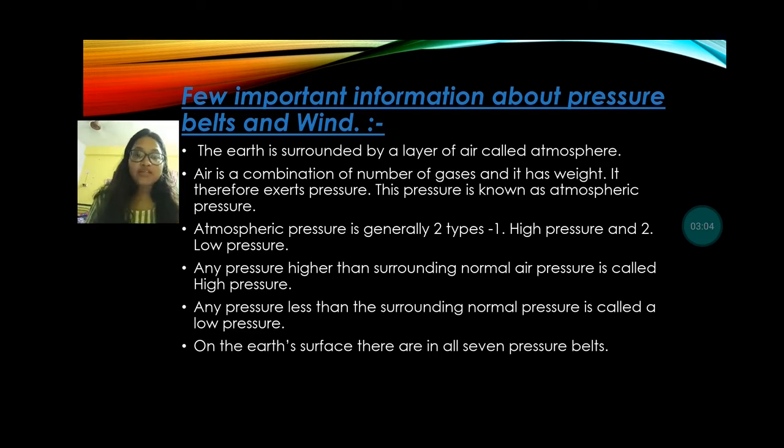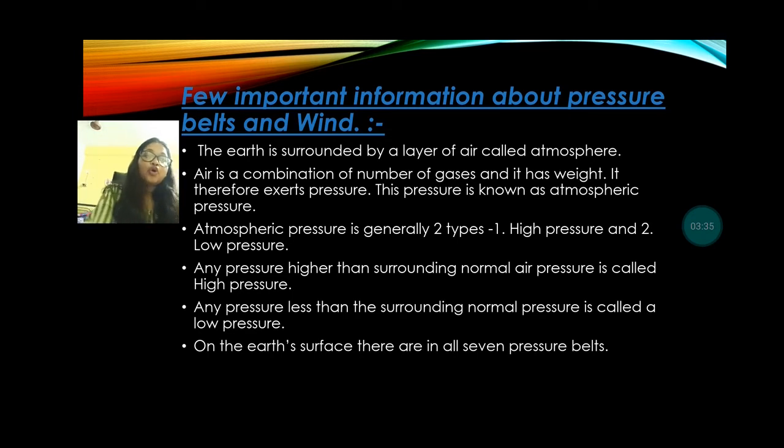Next one is water vapor. As you know, moist air is lighter than air without it. Dry air is heavier than moist air because it contains more nitrogen and oxygen than humid air. That is why air pressure is low during the rainy season, and in winter the air pressure is very high.